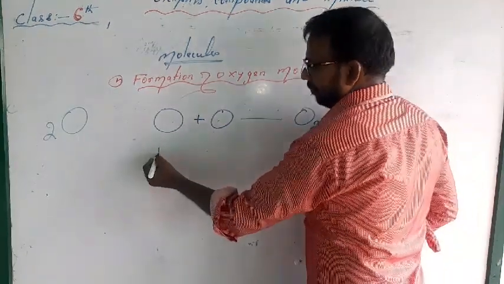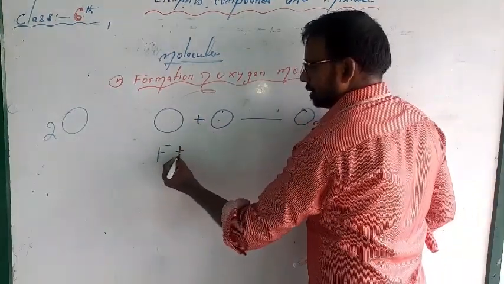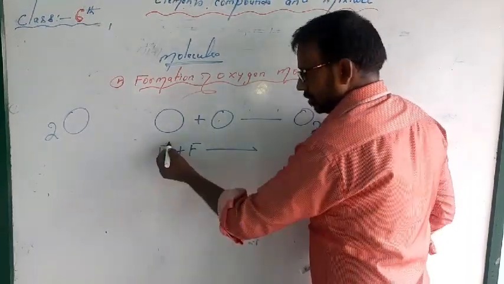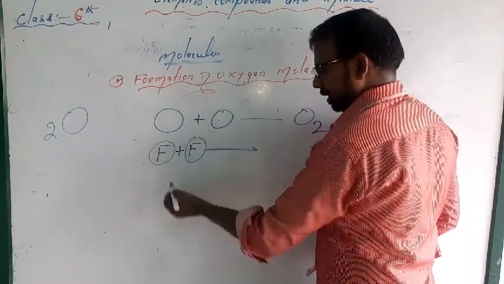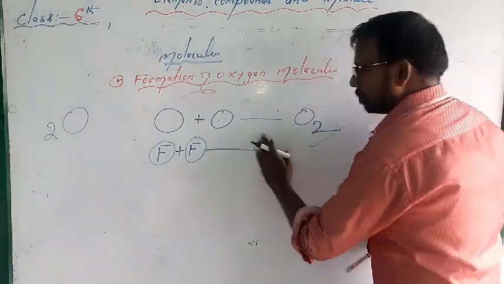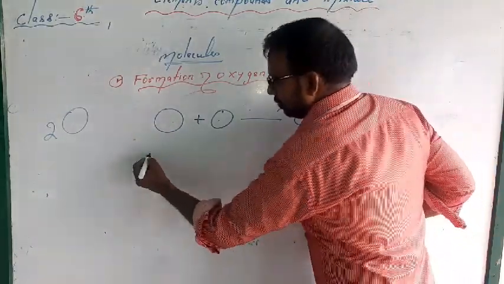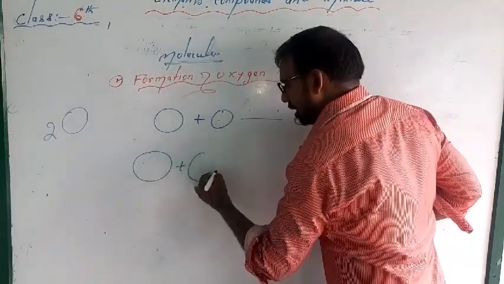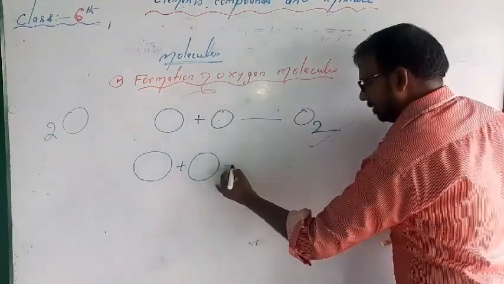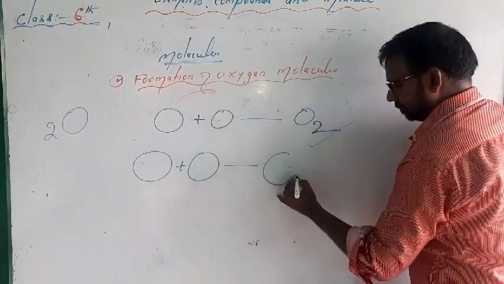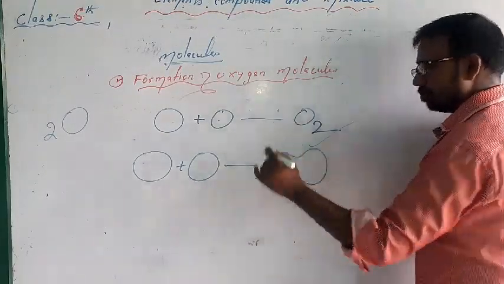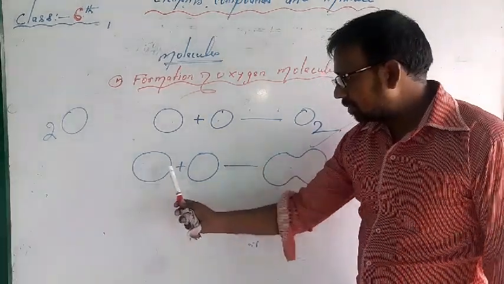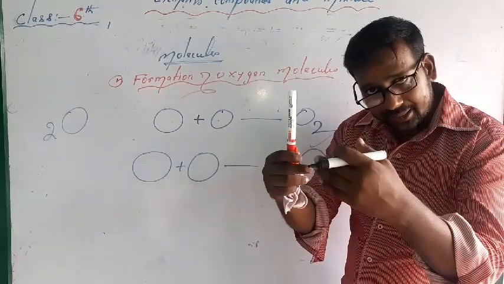Again, F: 1 fluorine plus 1 fluorine. That is the element. 1 fluorine and 1 fluorine will combine. I want to make you understand with the help of one image. One atom combines with another atom chemically.